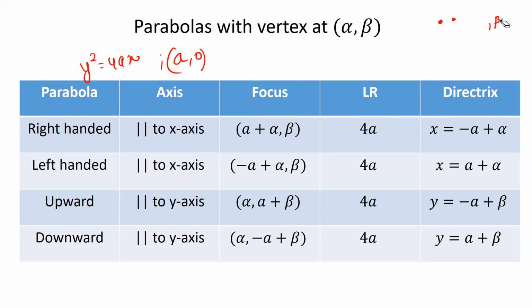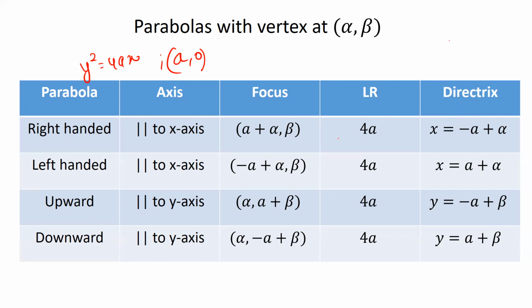The equation of the directrix, guys. If you look carefully, initially my directrix looked like this. It was somewhere over here. Now I move this parabola to here, so my directrix also moves to the right. Its horizontal distance changes by alpha units. But if I just shift this line vertically up, it won't make any sense, guys, because a line is infinite, right? It doesn't matter how much I try to shift it in the upward direction. It's ultimately a line stretched in an infinite direction, so it won't make any changes. This shift of the line vertically won't make any difference.